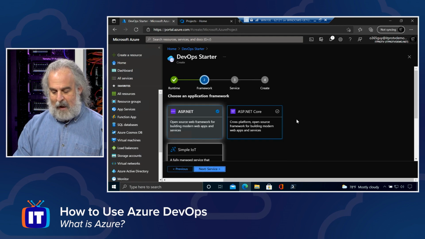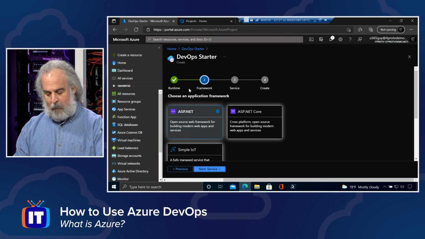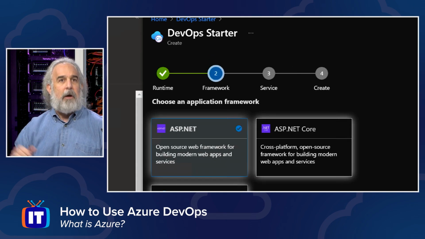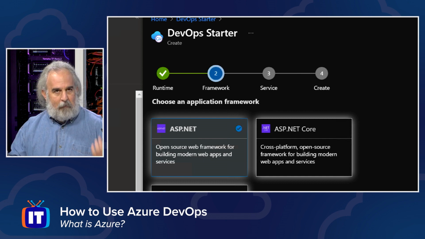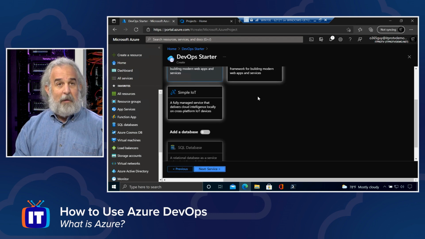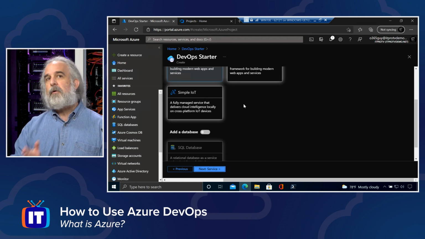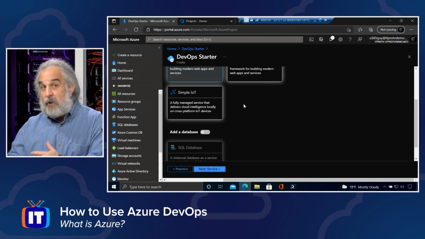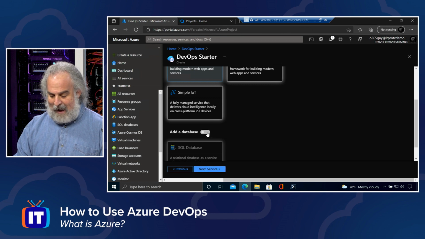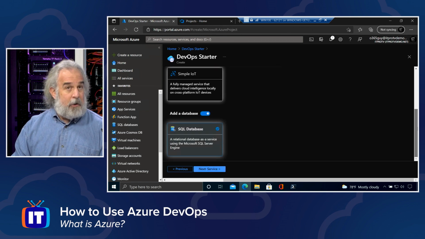All right, so we'll click Next beyond the framework. You'll notice, by the way, or beyond the runtime, rather, I should say, into the framework. You'll notice we have a linear flow here that we'll execute against. We'll make choices along the way. We then choose an application framework. Again, we have several choices. Now, these are going to be limited and filtered based on the choice I made on the prior screen. So if I chose Java, I would see different choices here, for instance, right? And I can add a database depending on what I do. Again, choices will look different depending on the initial runtime you choose, the dev environment, in other words.